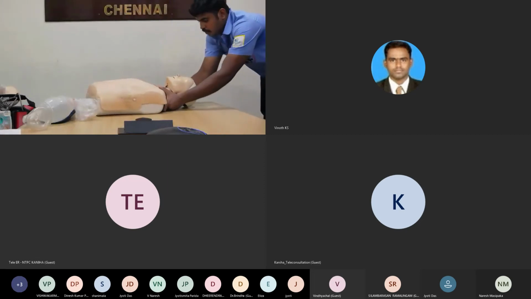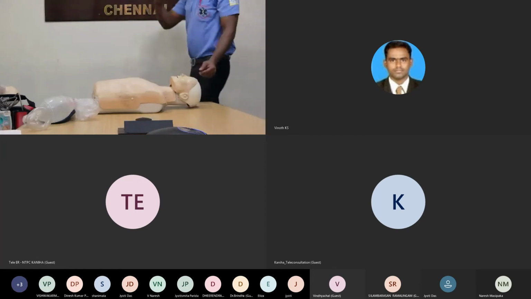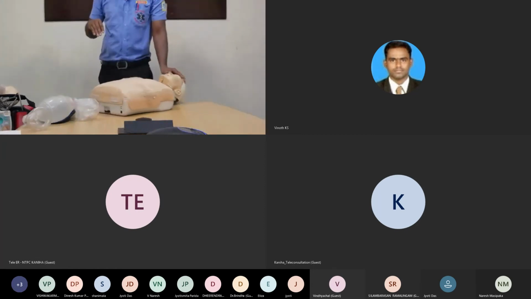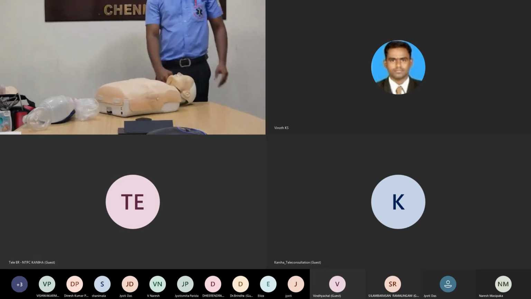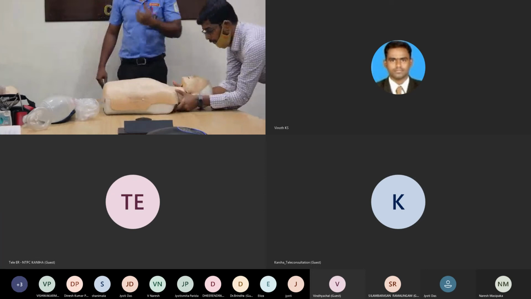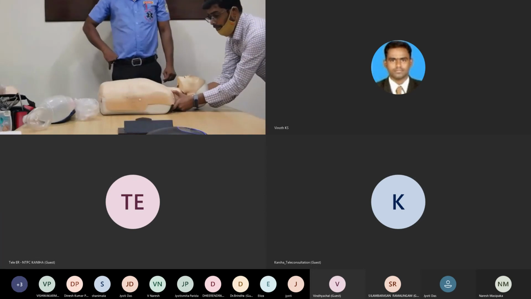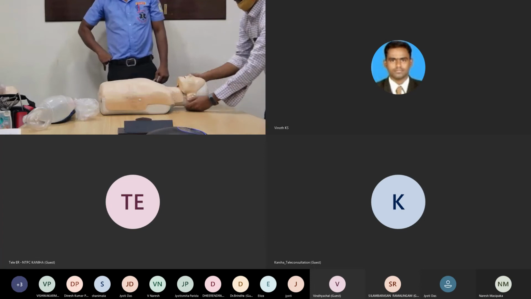First of all, spine immobilization. Do not support the patient below the head, like this. Hold the shoulders very near to the neck on both sides, and the head has to be very close to both your arms. This is the spine position.